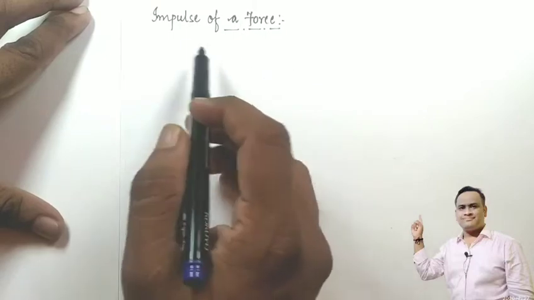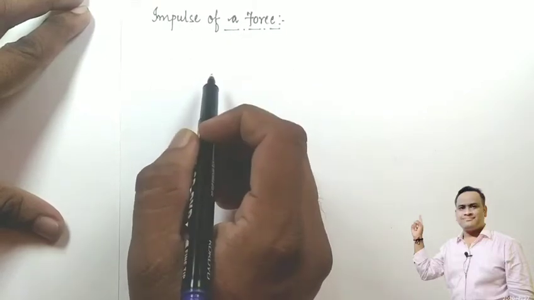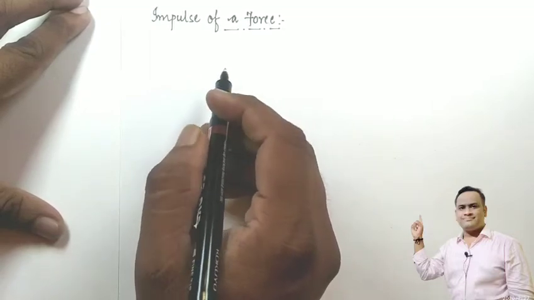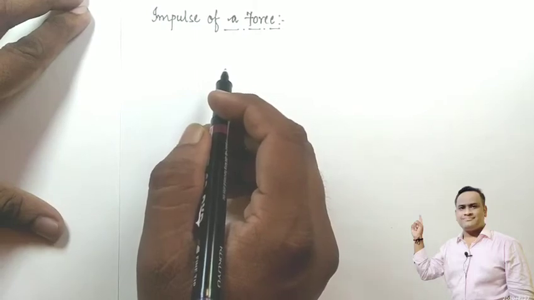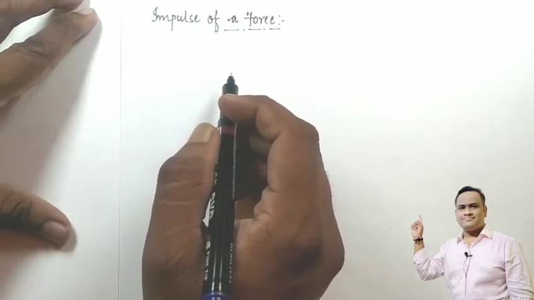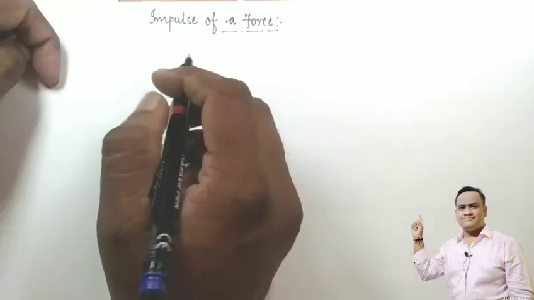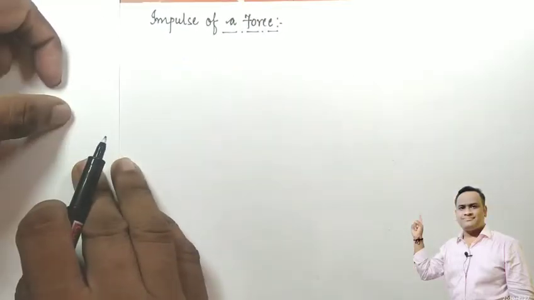It means that impulse will depend on the force. So impulse is a physical quantity which is used to get an idea about the change in the dynamic state of a particle. How can we define impulse?